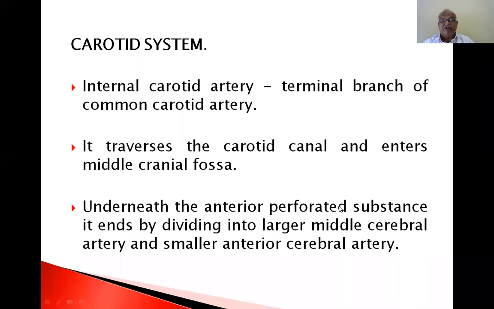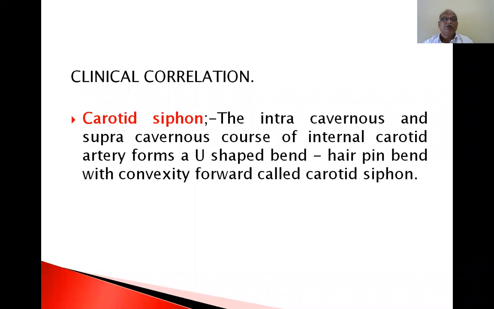Underneath the anterior perforated substance, it ends by dividing into a large middle cerebral artery and a small anterior cerebral artery. I will show you the diagram of the circle of Willis in the next slide. Clinical correlation: carotid siphon. The intracavernous and supracavernous course of the internal carotid artery forms a U-shaped bend, a hairpin bend with convexity forward, called the carotid siphon.